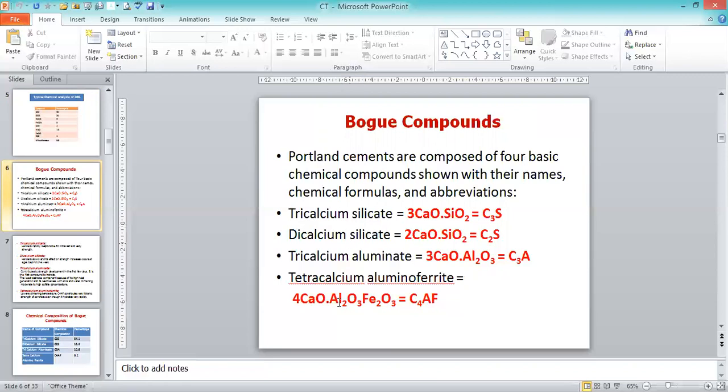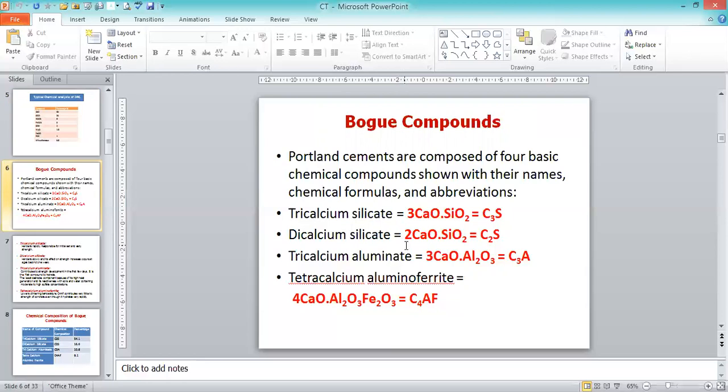Tricalcium silicate, dicalcium silicate, tricalcium aluminate, tetracalcium aluminoferrite. C3S is known as tricalcium silicate, C2S is known as dicalcium silicate, tricalcium aluminate is C3A, and C4AF is tetracalcium aluminoferrite. These are called Bogue compounds. The inventor is Bogue, and that's why the name was given after him and they are called Bogue compounds.